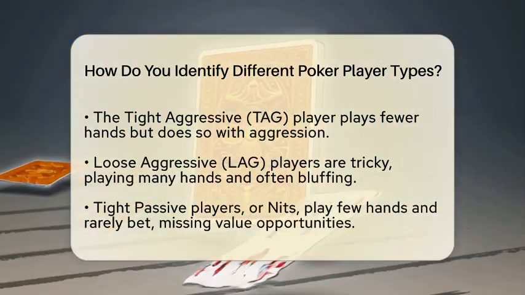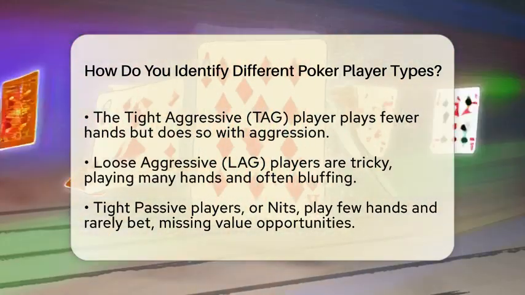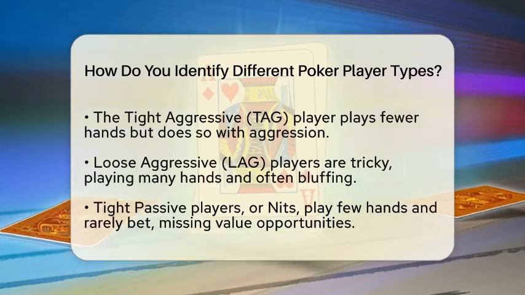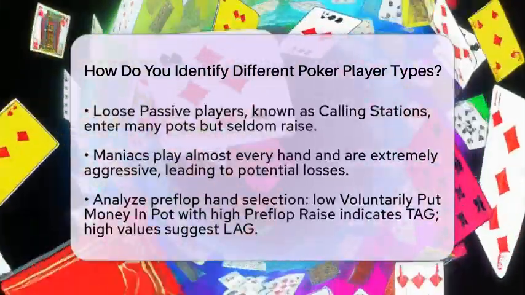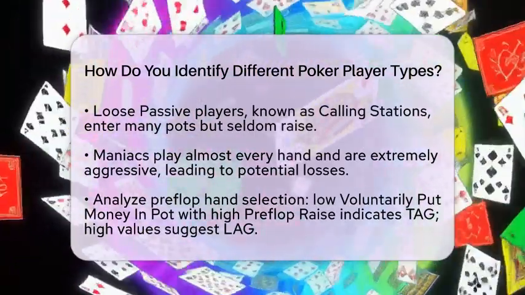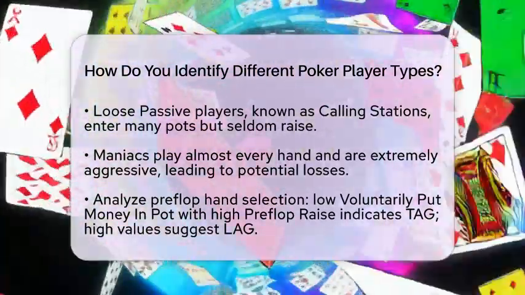The loose passive player, or calling station, enters many pots but rarely raises. They tend to call bets and raises, making them predictable. This predictability can be exploited by betting for value.